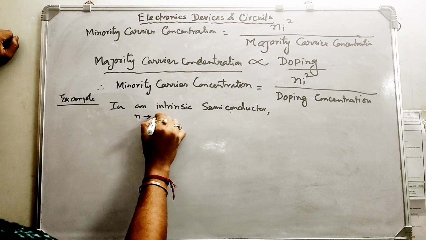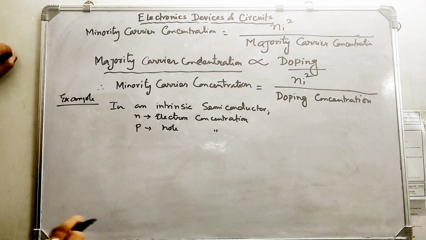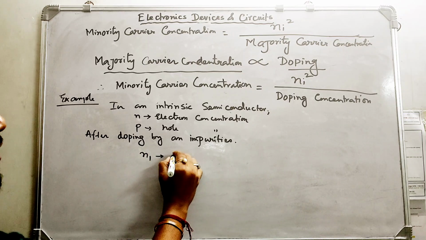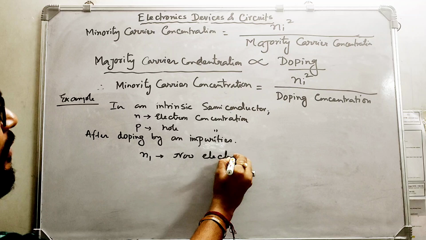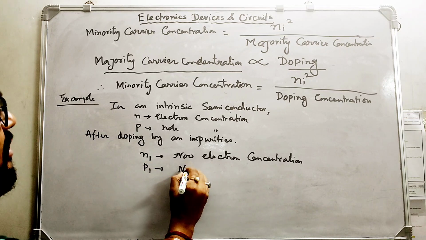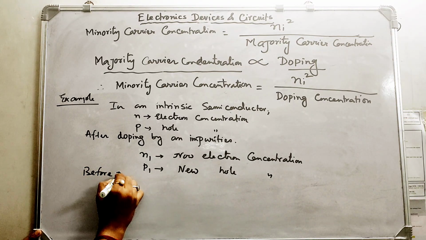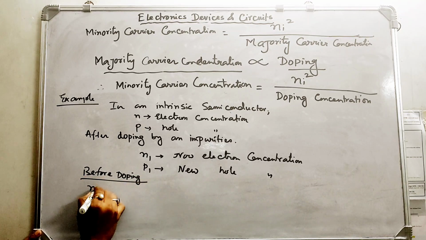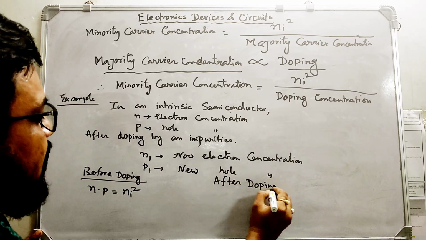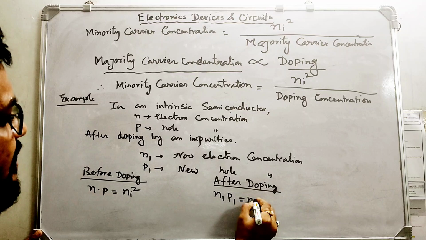So if n is the electron concentration and p is the hole concentration in a pure or intrinsic semiconductor, now after doping by impurities, let the electron concentration change to n1, and the hole concentration also changes to a new value p1. So before doping, n into p is Ni square, and after doping, even if n and p have changed into n1 and p1, their product is also the same, Ni square.